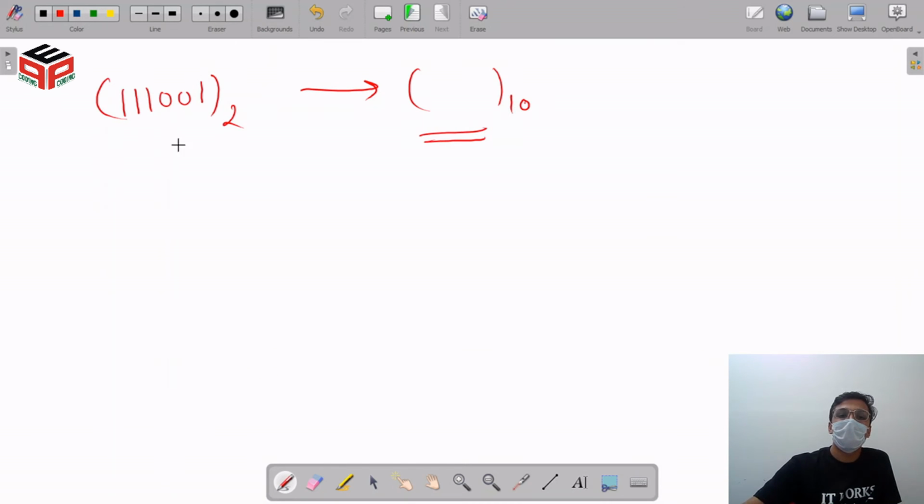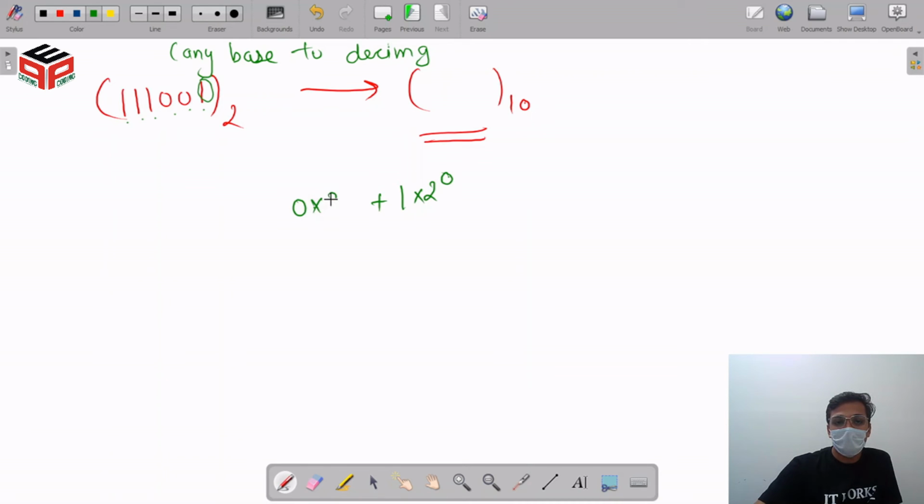If you want to convert a number from any base to decimal, what we have to do is multiply each digit with its place value. Let's say we run it from the last. You multiply this digit by its place value, that is 2 raised to 0, plus this digit with its place value, plus this digit with its place value.